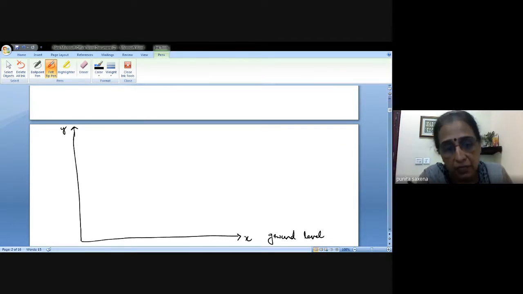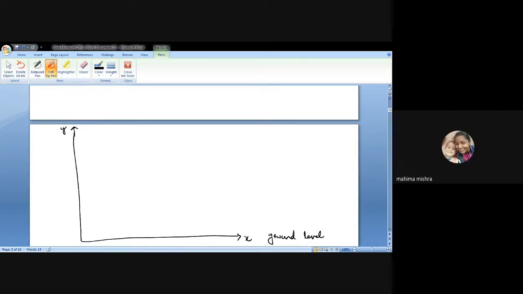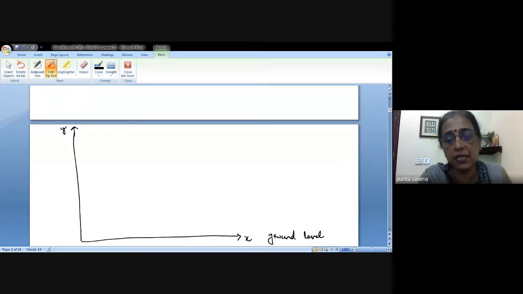That is why we are assuming that the only force acting on the particle is the gravitational force, no other force. This is one assumption, and the second assumption is that the acceleration due to gravity is constant. It is not changing. These are the two major assumptions that we are making before we begin with the derivations.